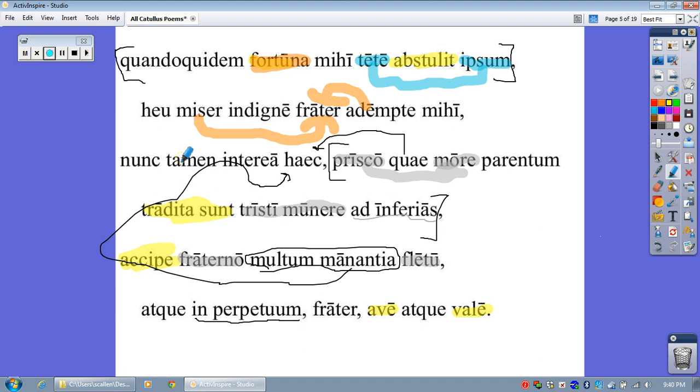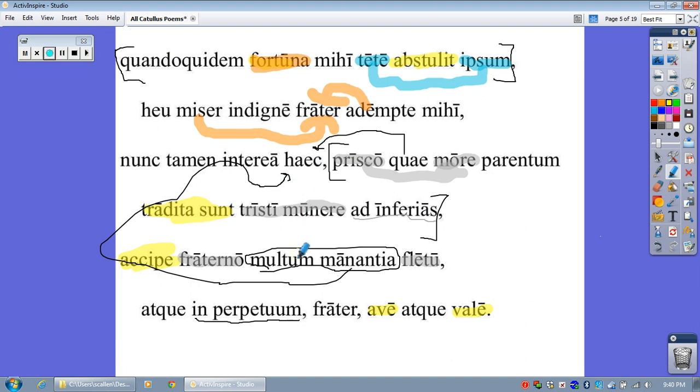Now, however, or nevertheless, meanwhile, accept these things which, traditae sunt, have been passed down by the old custom or ancient custom of our ancestors as a sad gift, tributes to the dead.